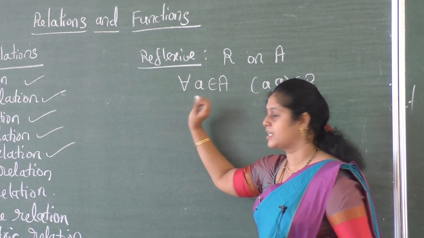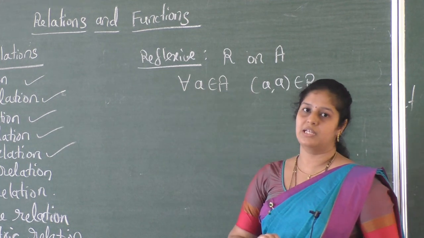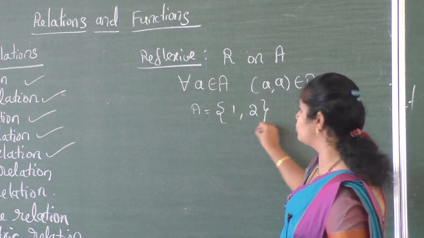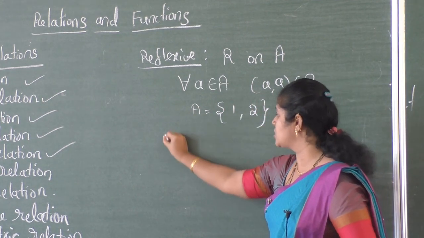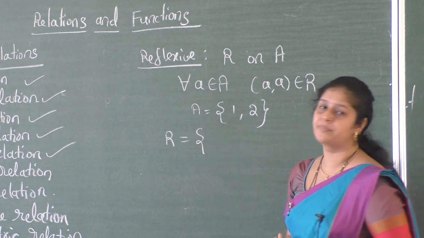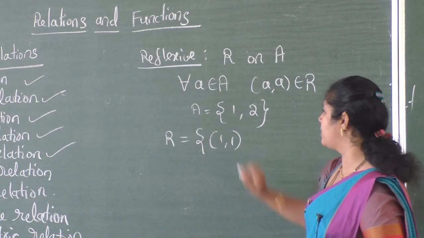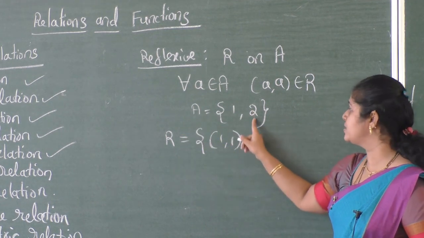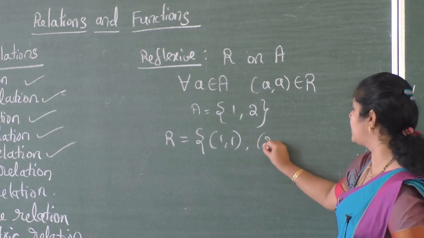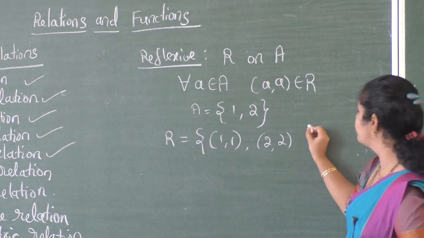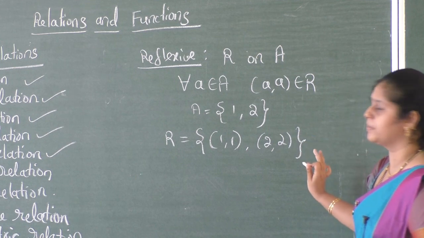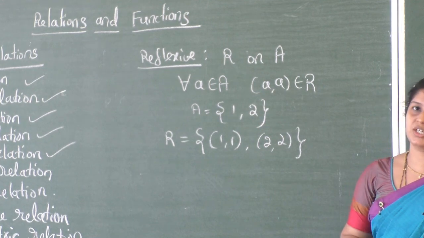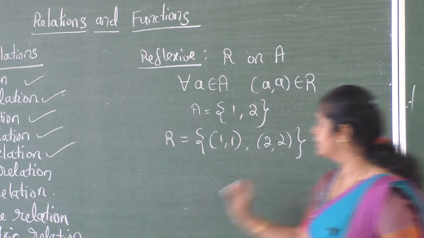I already gave some examples of reflexive relation. For example, set A is equal to {1, 2}, then you have to write the relation R with ordered pair (1, 1). 1 is an element of A, then (1, 1) belongs to R. 2 is an element of A, then the ordered pair (2, 2) belongs to R. So this is one example of a reflexive relation.